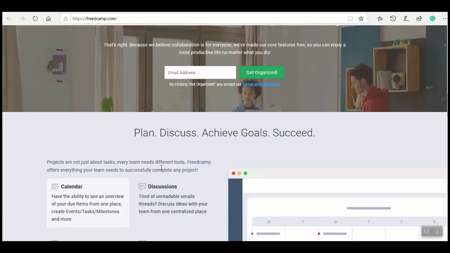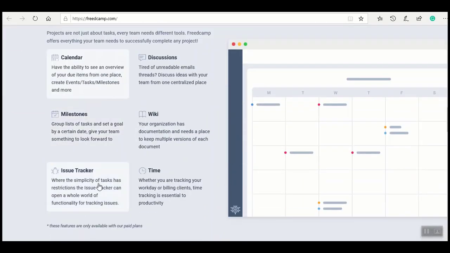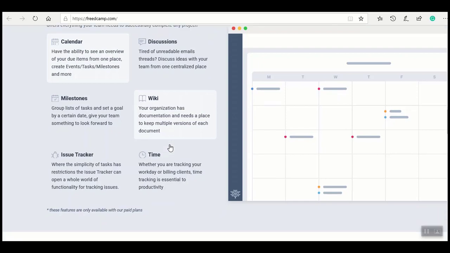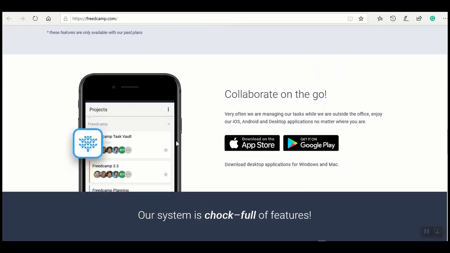And if you want to plan, achieve goals, and succeed within any project, these are some of the tools you need. You need things like milestones, calendars, discussions, and your time. Of course, your wikis will contain information that talks about things like tutorials, documentations, and some help documents within your team. And the beauty about FreedCamp is that it comes with a mobile app.